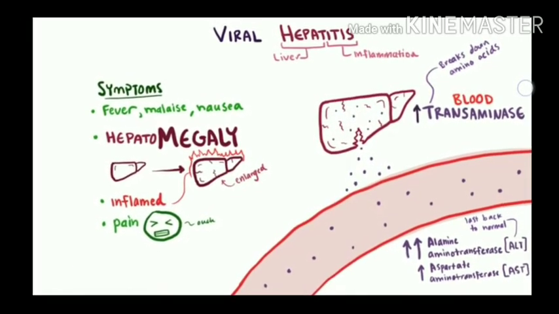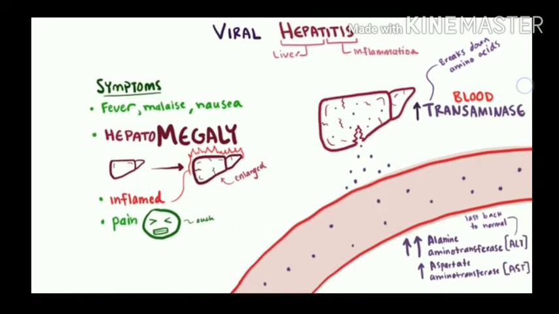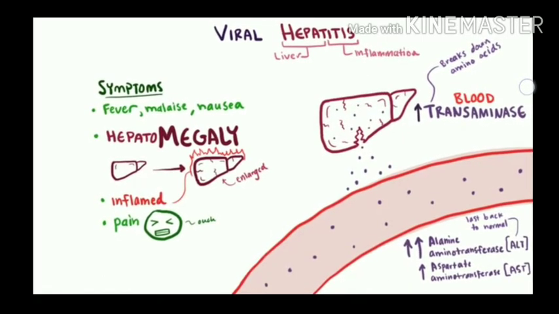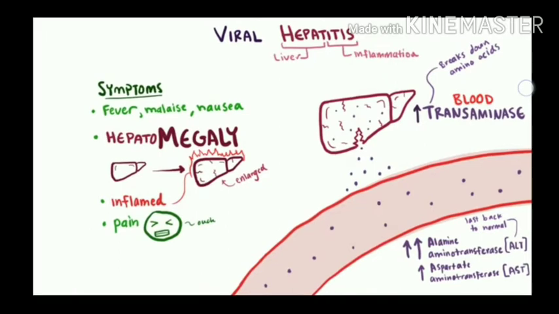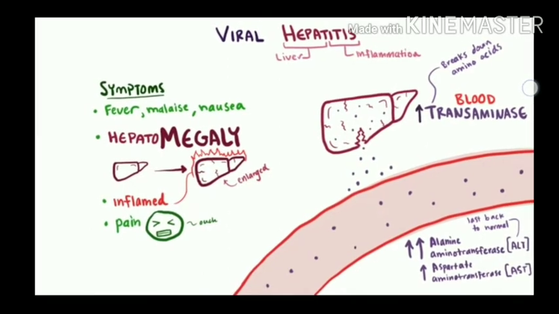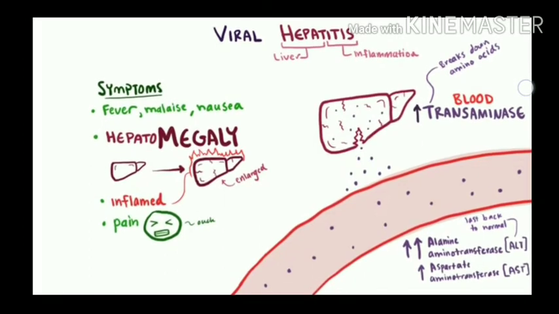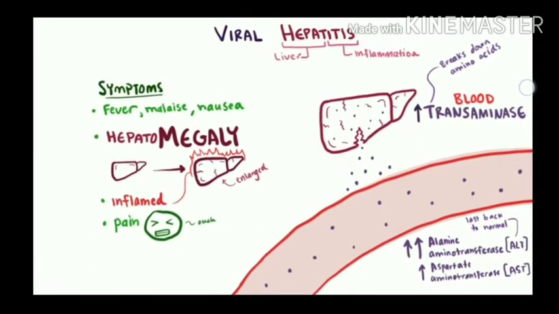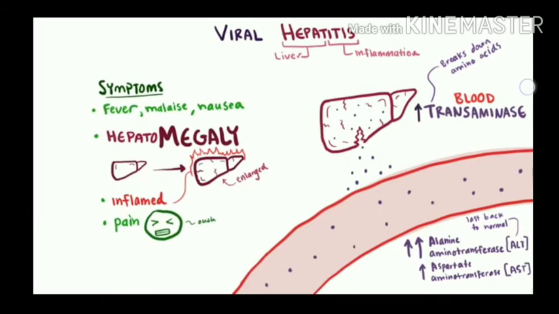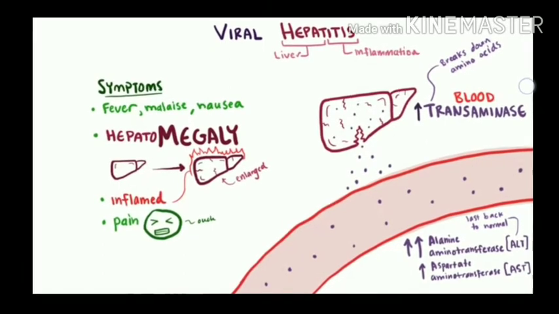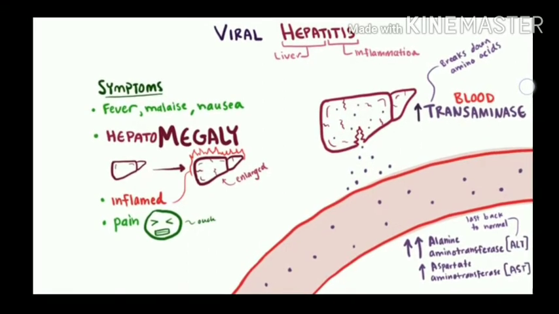Here we can see that the serum aminotransferase is very low, but when hepatocytes start getting damaged, they start leaking it into the blood. Inside the liver these aminotransferases are low, and upon gradual damage of the liver, they start leaking into the blood.